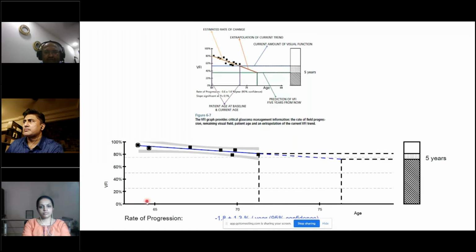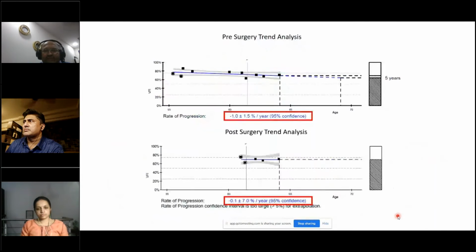And you also have the ages here. So you have 65, 70, 75. So the patient started checking with us around the age of 63, 64, and then we have his data, and we can also tell the patient if treatment is not being taken effectively, this is likely to go down. So this helps to show the patients and the relatives what could happen if effective treatment is not taken or administered properly. So this is just to give you an example.